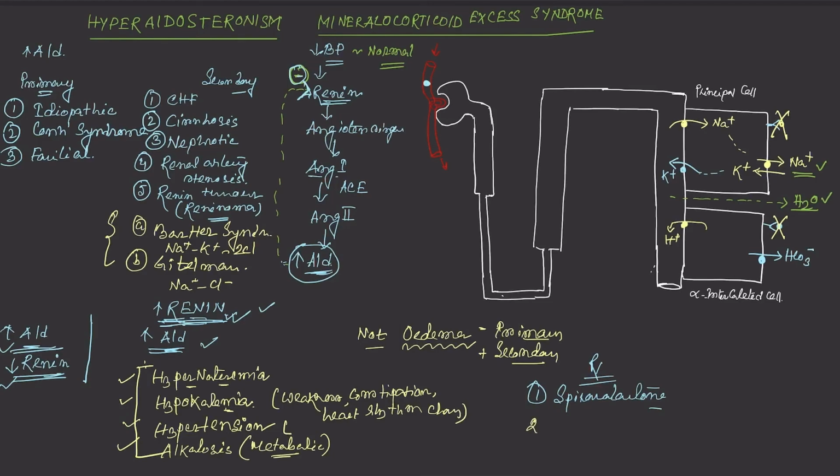And the second important thing, we can treat the exact cause of the disease. Like in case of an adenoma or tumor, we can simply resect that tumor. And for the secondary causes, we can treat the exact cause, like for cirrhosis or nephrotic syndrome or congestive heart failure. So this is all for hyperaldosteronism.